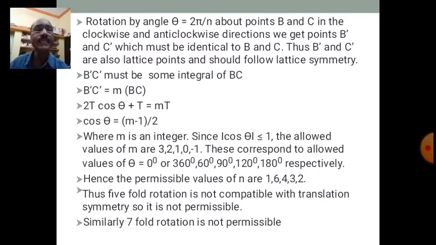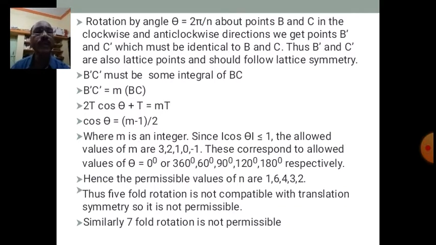So, the lattice possesses a 6-fold rotation, so n is equal to 6. Similarly, if m is equal to 1, 1 minus 1 is equal to 0, 0 by 2 is equal to 0, cos of theta is equal to 0, then theta is equal to 90 degrees. When cos of theta is equal to 0, theta is equal to 90 degrees. So, in this way, for m is equal to 1, theta is equal to 90 degrees.